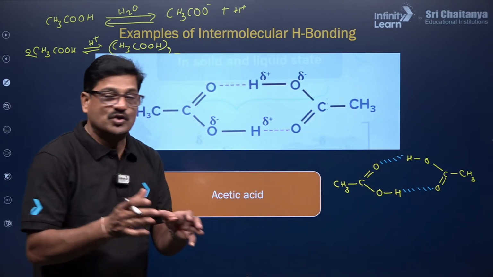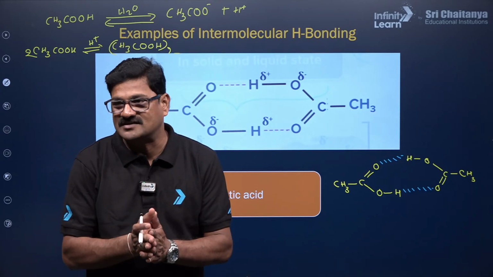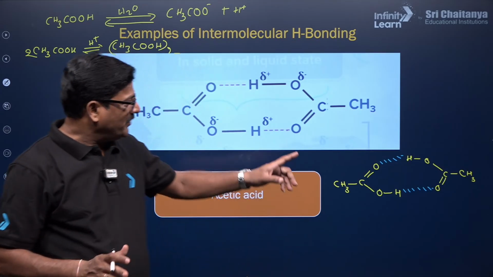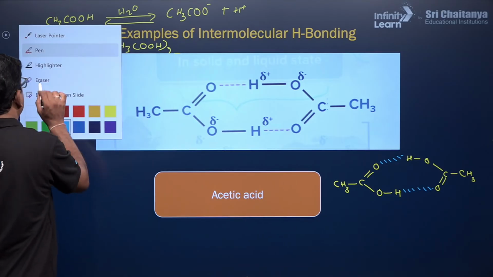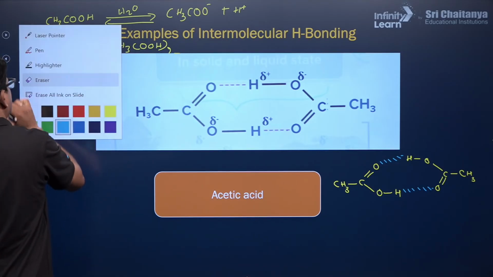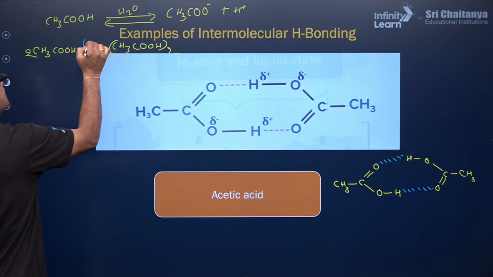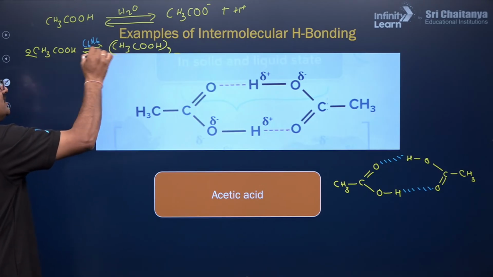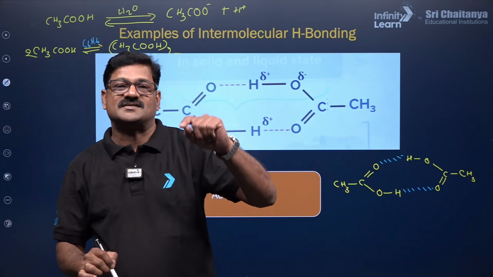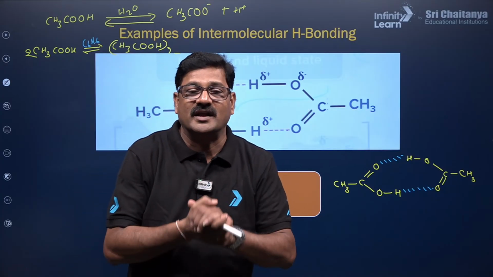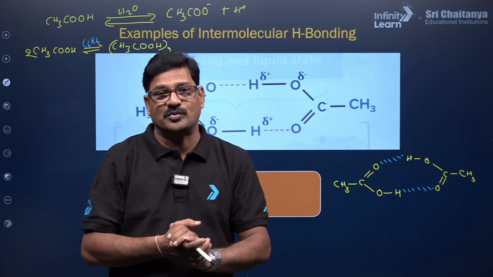You can see benzoic acid, you can see acetic acid, anything behaves like this. The key point is going to be benzene. If you dissolve it in benzene, C6H6 as the solvent, its behavior is this. And this particular point can help you in deciding the van't Hoff factor in solutions and colligative properties.